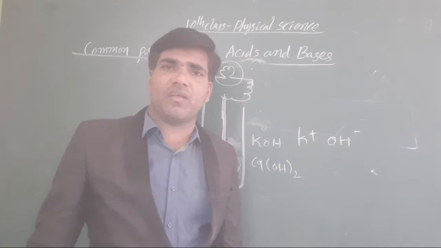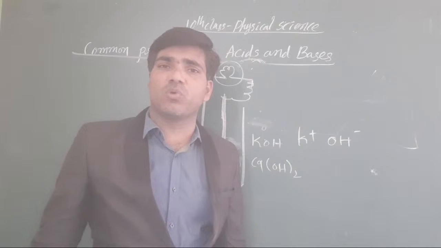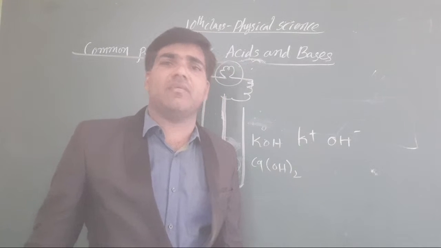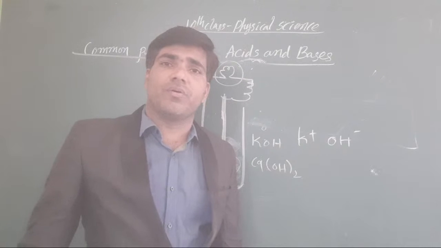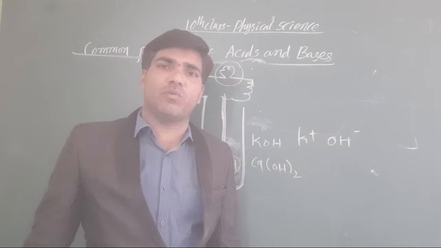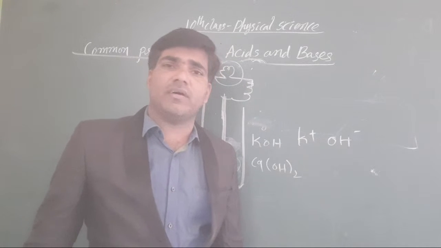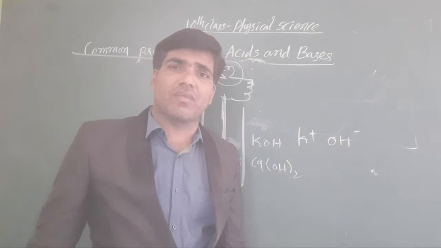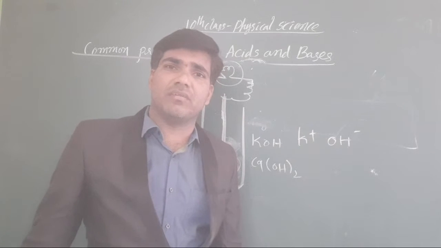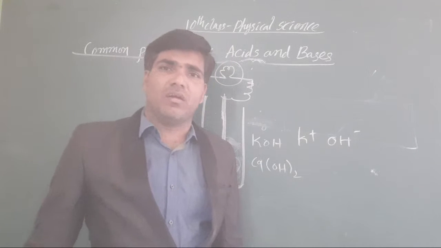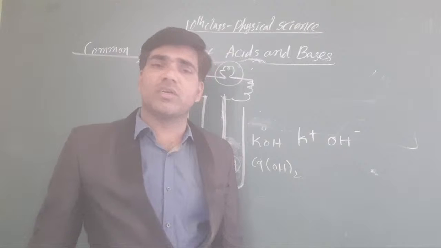Clear, all the students? Very good question. Those alcohols contain an OH group. You know very well, in the Carbon and its Compounds lesson, we have alcohol. Those alcohols do not have acidic nature. They do not look like acids. They do not convert litmus paper into red color. Blue litmus is not converted into red color.